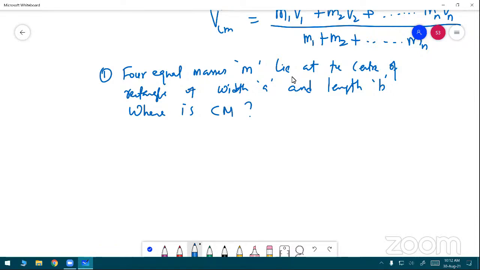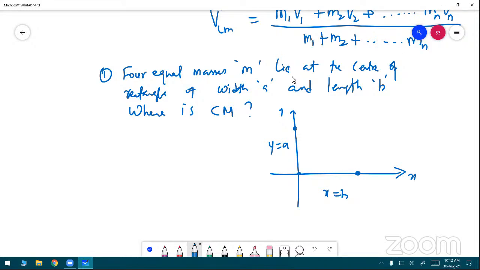I want to take the diagram with our coordinates x and y. Consider the point. This is one, and another is x equal to b. This distance y is equal to a, because four equal masses m lie at the corners of a rectangle of width a and length b.